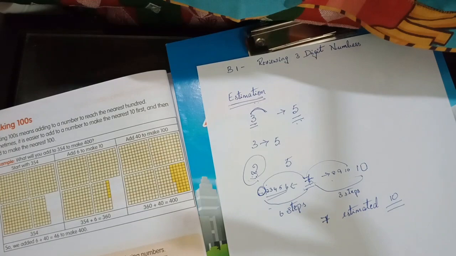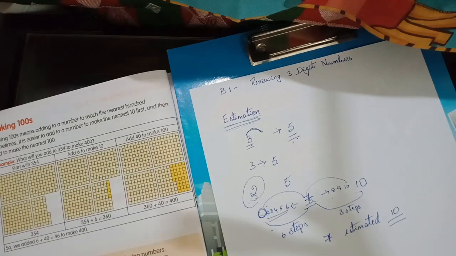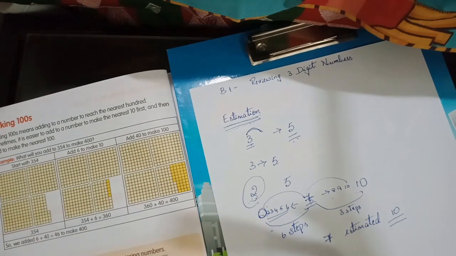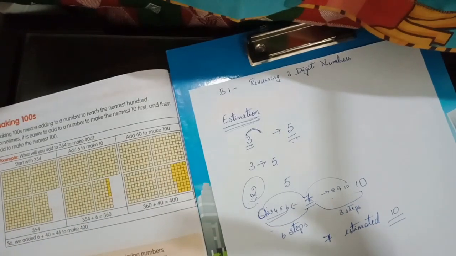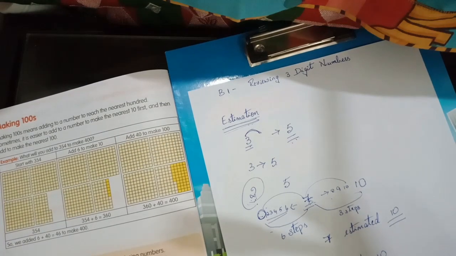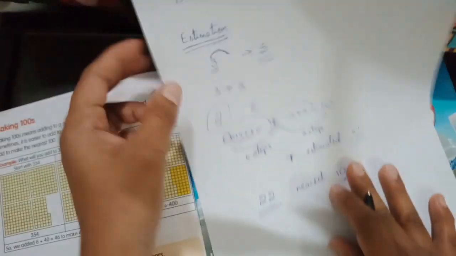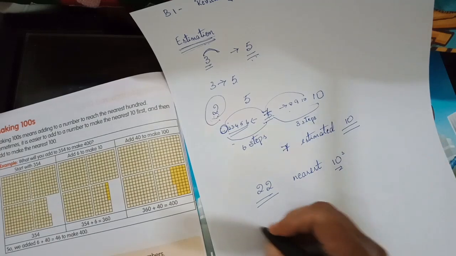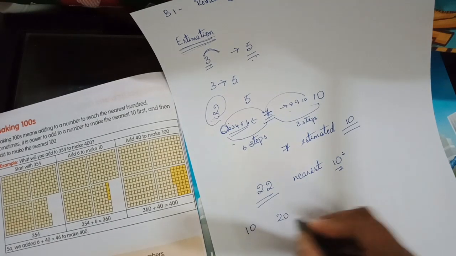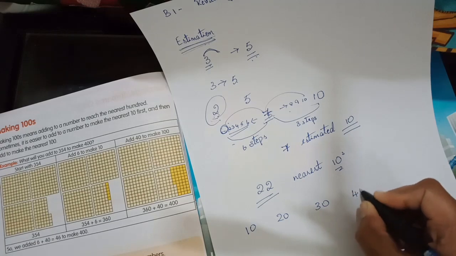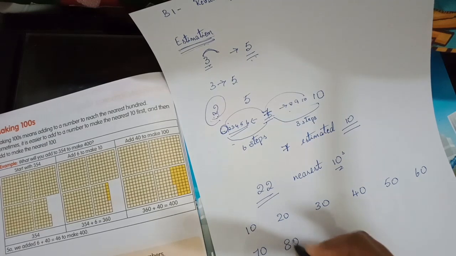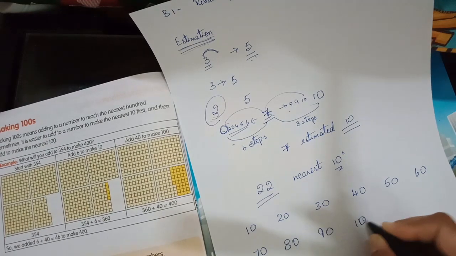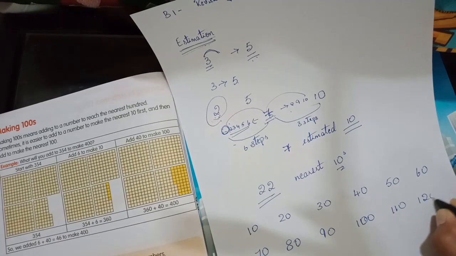This is how we tell what estimation is, to round off to the nearest tens or nearest 100. For example, when I ask you to round off 22 to the nearest tens, what are the tens, children? Tell me the skip counting of tens: 10, 20, 30, 40, 50, 60, 70, 80, 90, 100, 110, 120 and so on.